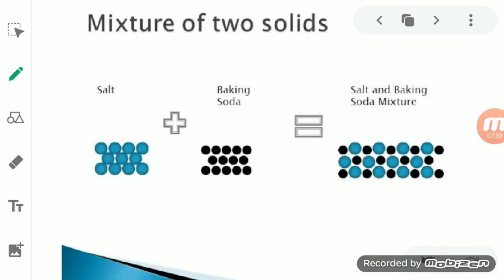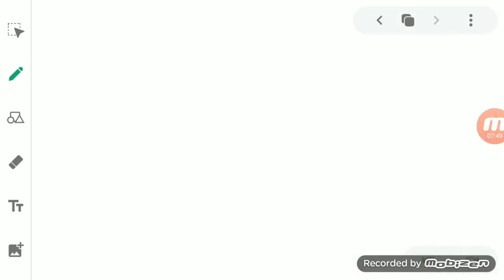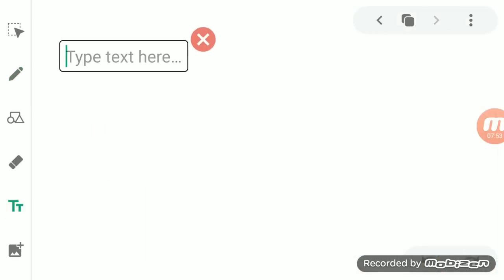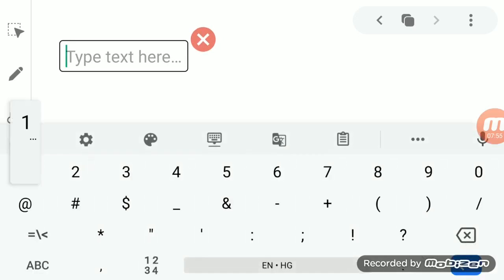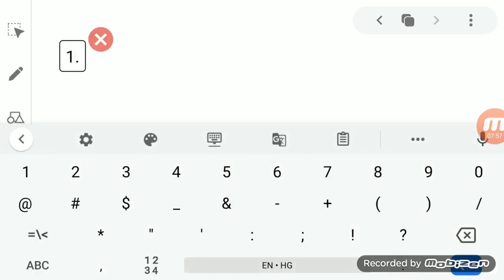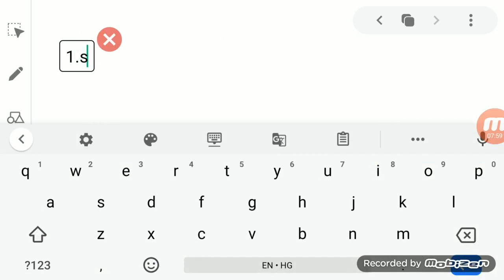mixture of two solids. When we talk about the mixture of two solids, all the mixtures consisting of two solid substances can be separated by different means. The first one is by using a suitable solvent.